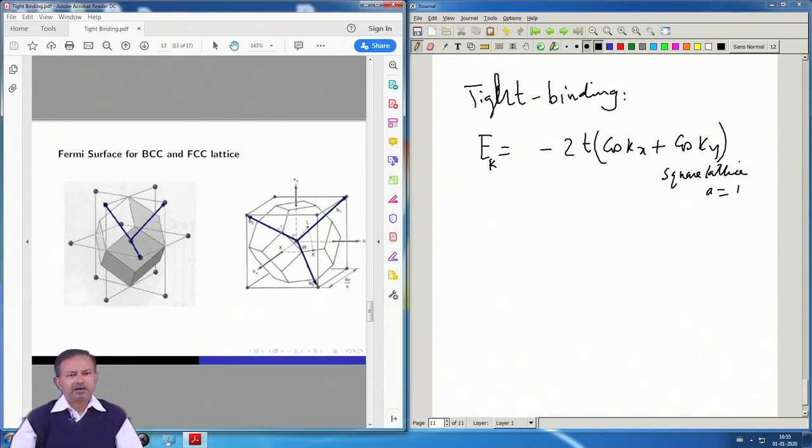There are more complicated ways of doing the same thing. There are already well developed band structure methods, very sophisticated techniques, but ultimately, at the end of the day, what they do is still calculate the single particle energy levels and put particles at those energy levels.